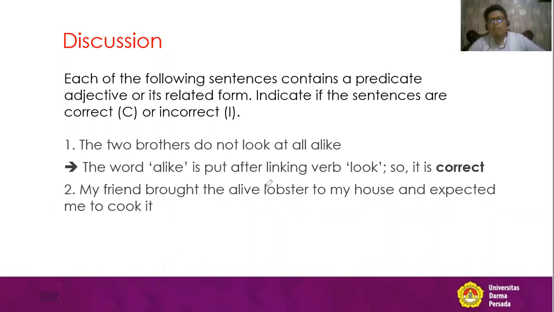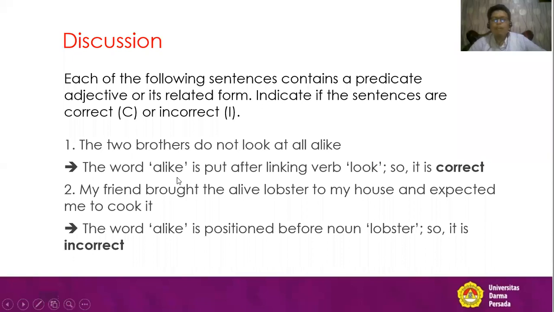So everybody, we have the word alive. The question, is this an adjective? Yes, but this is more a descriptive adjective. And now the question, is it okay to put it before a noun? The answer is no. A descriptive adjective cannot be put before a noun. So everybody, we go on.